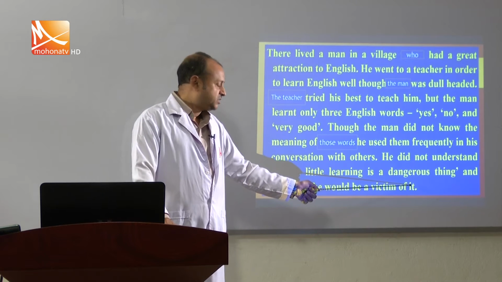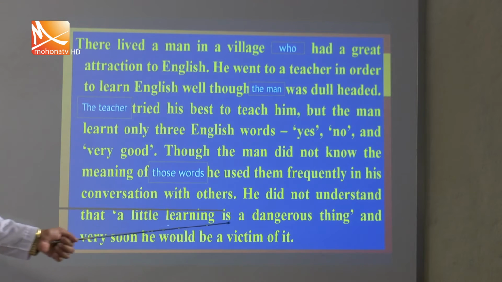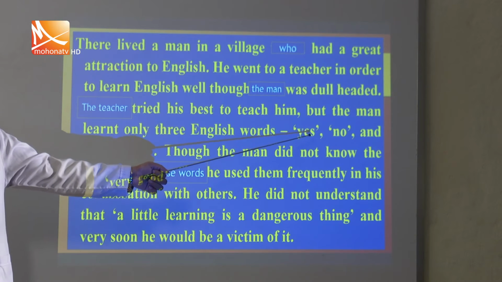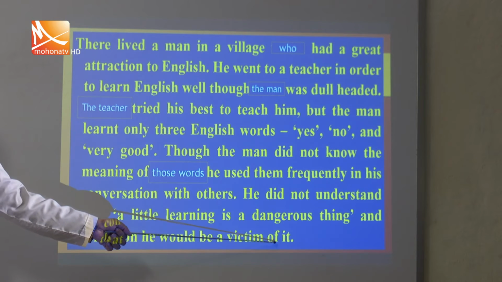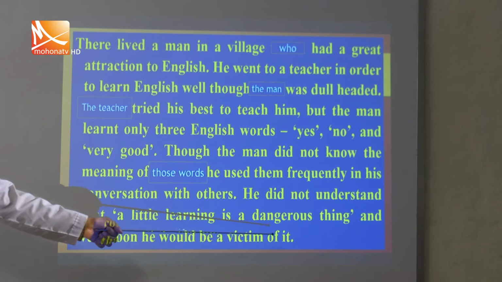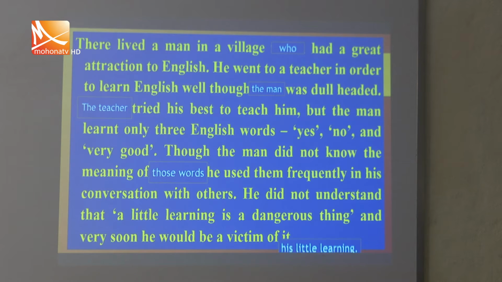It means he was the victim of his little learning, because we know the proverb a little learning is a dangerous thing. The student, or the man, could not understand the three English words or phrases he learned from the teacher. So, he was a victim of his little learning, because he had no vast idea of English actually.